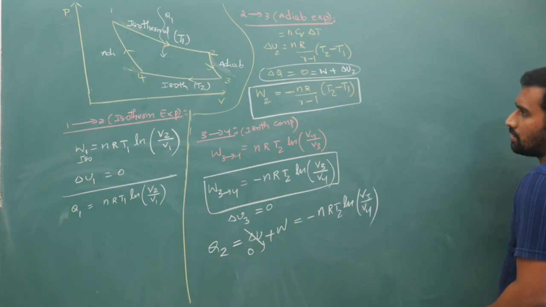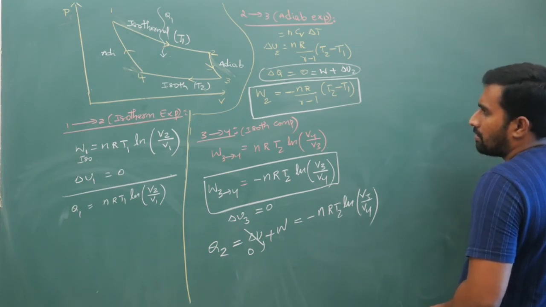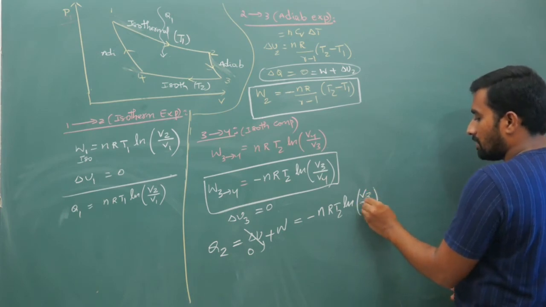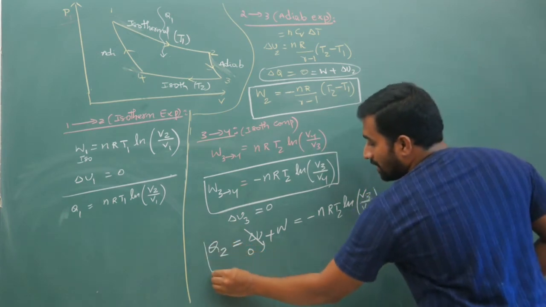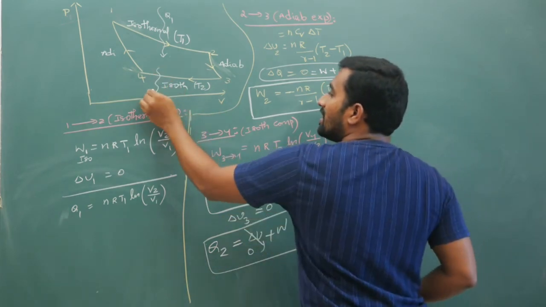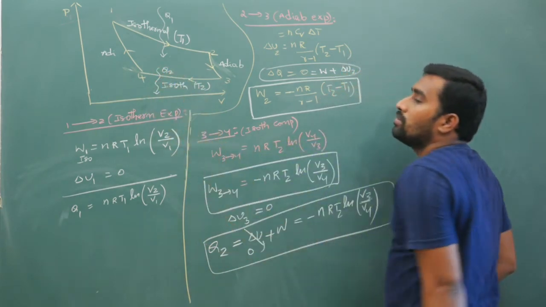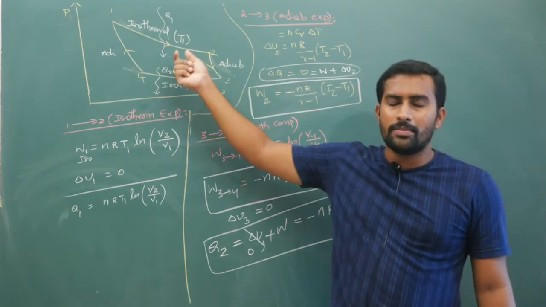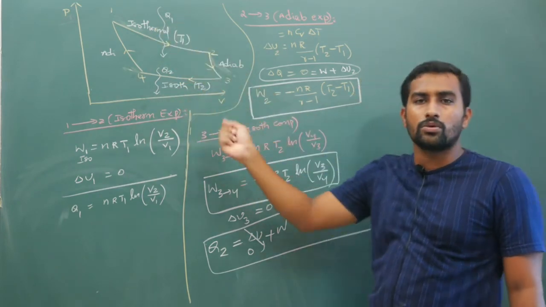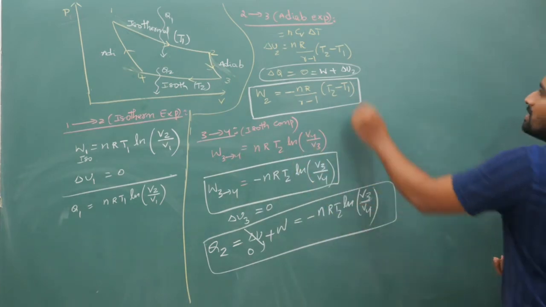Sorry. V3 is big, right? Yes, V3 by V4, correct. What I have written is correct. So now here heat is rejected. Your Q is negative, so that means heat is rejected here. So your efficiency is total work done by Q1. You have to write only Q1, you should not write Q2, because Q2 is rejected by the system.